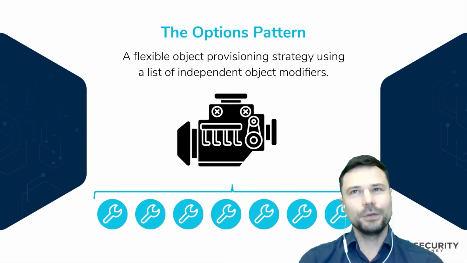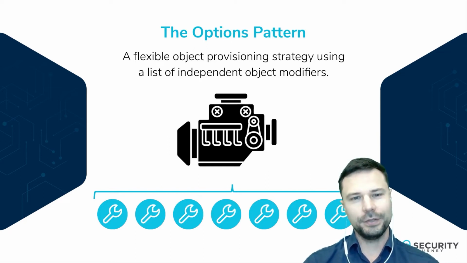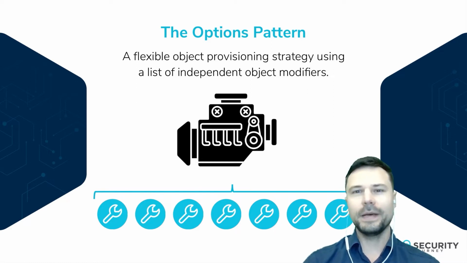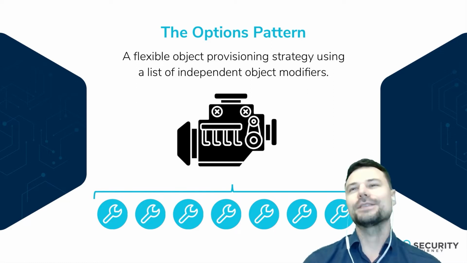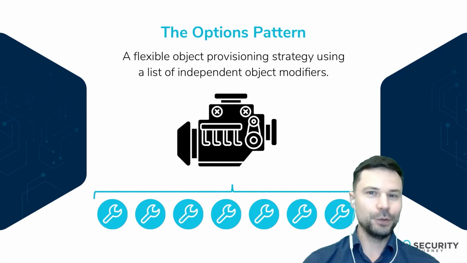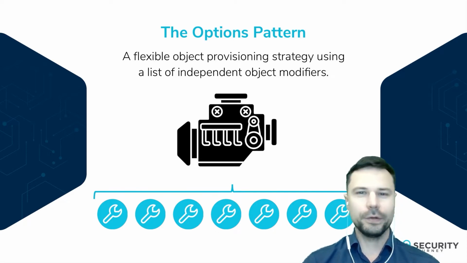Enter the options pattern. So what is the options pattern? The options pattern is a flexible object provisioning strategy using a list of independent object modifiers. So let's imagine that our package or our class is an engine, and we're going to just go and take it through stages of applying different tools to it. And each tool is only designed to tweak one or two parameters to get our engine ready to run in production. Each tool is narrow in scope, and each tool is applied only once.